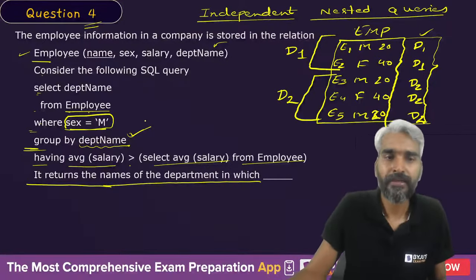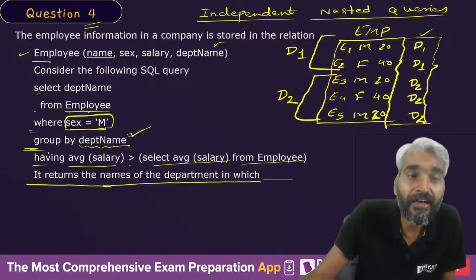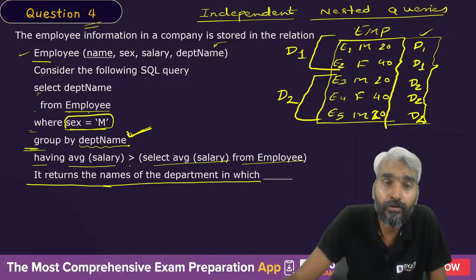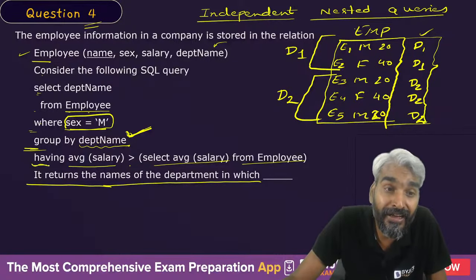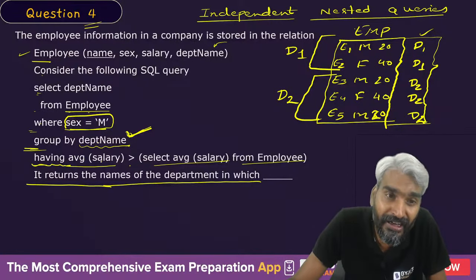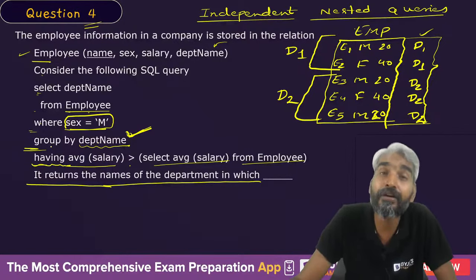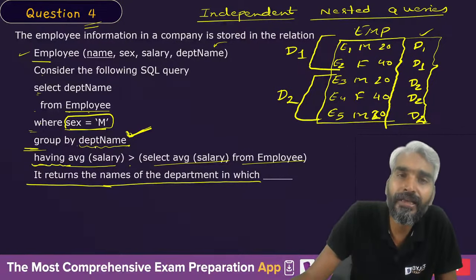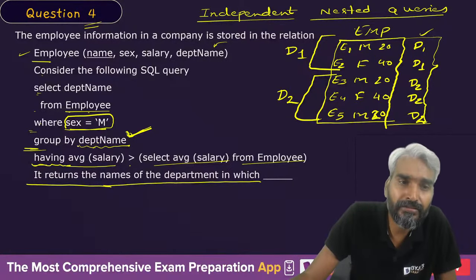Now the having clause. Wherever the group by clause is used, the having condition will be applied on the group only. Therefore, this having average salary will be applied only on the department.